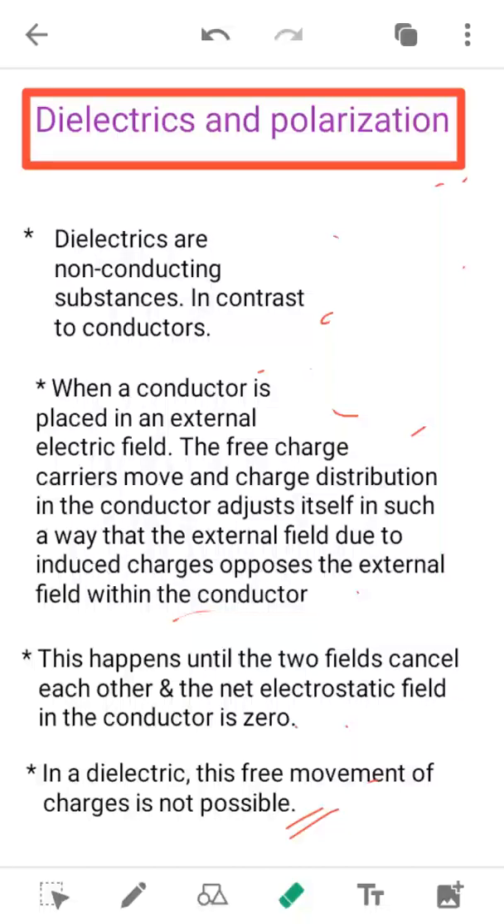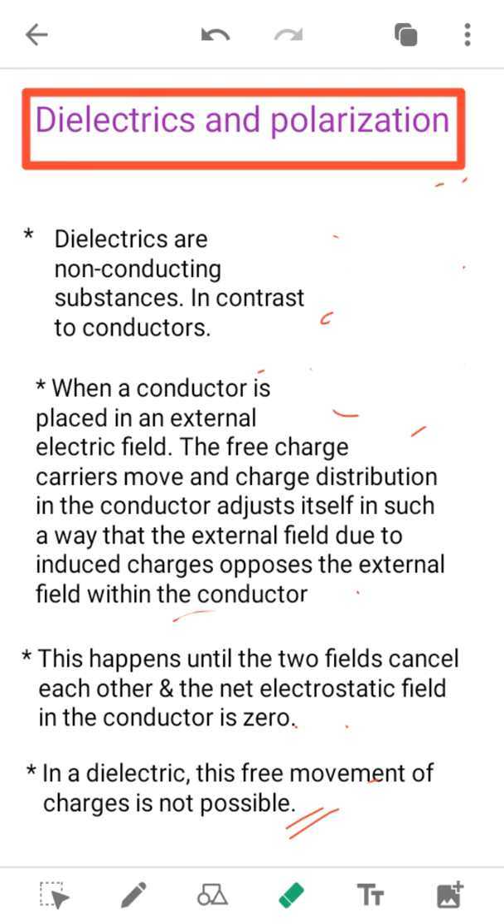Hello students. So today we will see dielectrics and polarization and also about the capacitor. So let us see what is meant by dielectrics. Dielectrics are non-conducting substances, in contrast to the conductors.